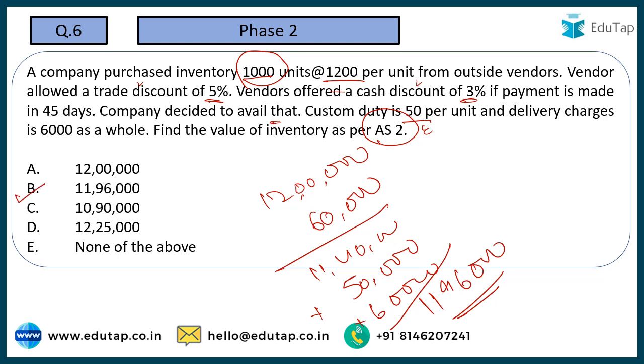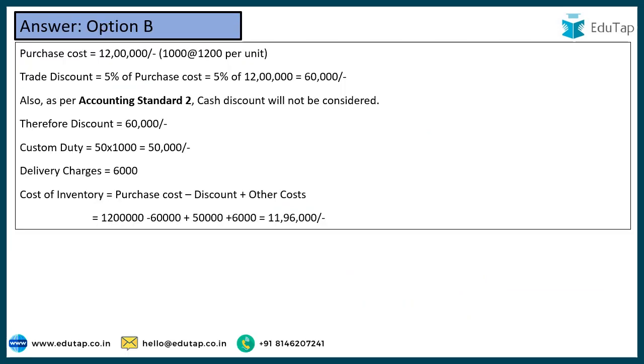Okay, so cash discount is not to be considered. Rest all you have to consider as per accounting standard 2. So that's why the correct answer would become option number B. Do remember, as per AS2, cash discount will not be considered. 1196 is the correct answer.